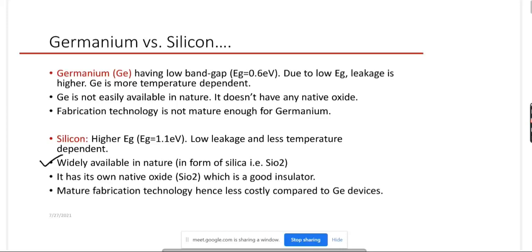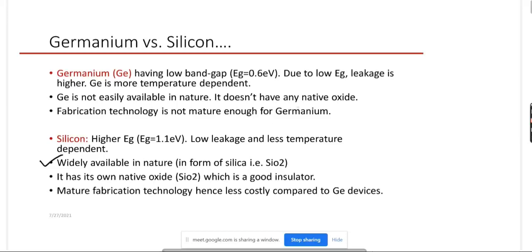So of course the cost of germanium is higher compared to silicon. The first is cost. But since silicon's compound, silica, is available, silicon can be extracted from the silica using a chemical process. This is the main reason, the first reason.